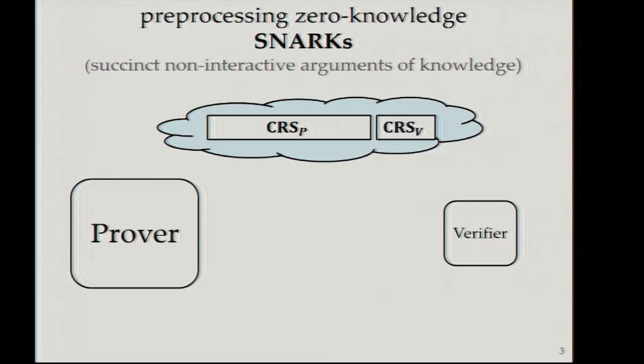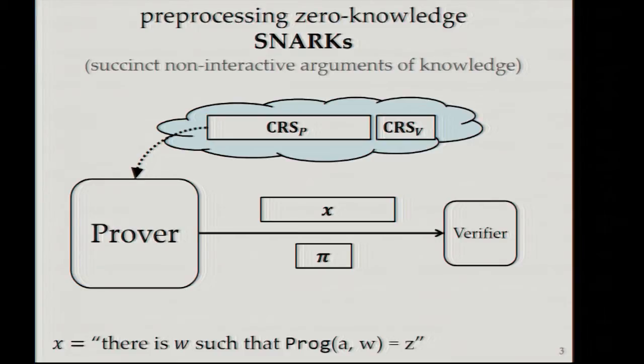And SNARKs work like this. There is a prover and a verifier and a common reference string set up in the sky. The common reference string has two parts: one long for the prover and one very short for the verifier. Using this common reference string, the prover can choose any NP statement such that there is a W such that the program on A and W outputs Z, and produce a short proof for it. Later, the verifier can take this short proof and check its correctness. Moreover, the proof is zero knowledge, meaning that it leaks nothing about the statement except its correctness. In particular, nothing about the witness.